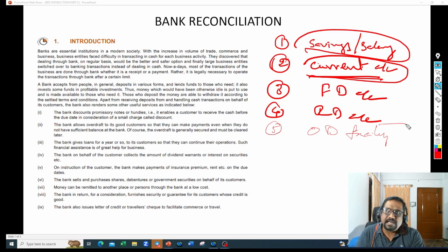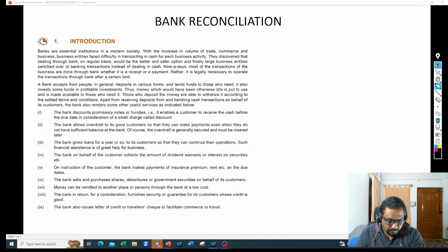Now, do you understand why we need to open bank accounts? The simple reason is to have transparency and better control over our day-to-day activities, and to facilitate so many people in dealing with these transactions. It is always suggested to have transactions routed through the banks. That is the reason business people always prefer to open bank accounts and start routing all these transactions through the bank. Are you clear? Right.